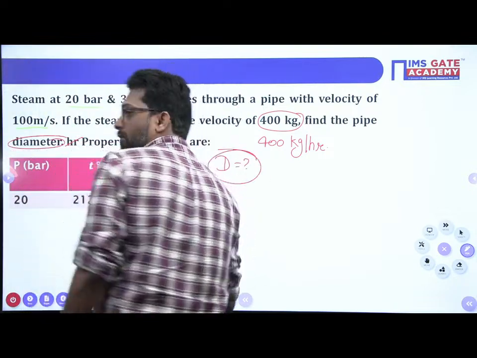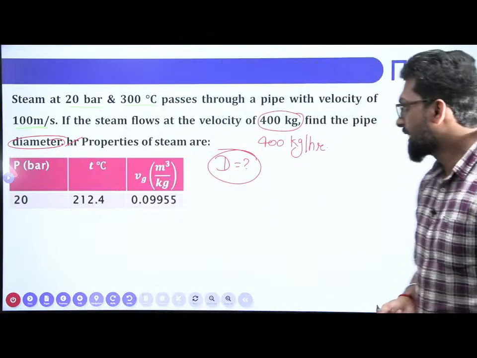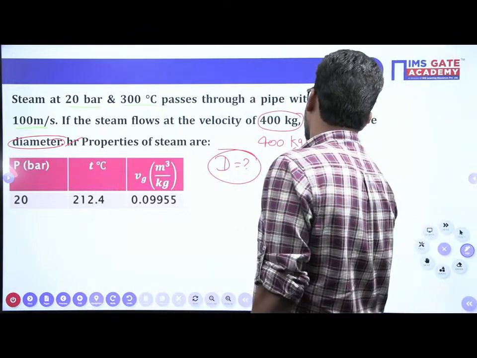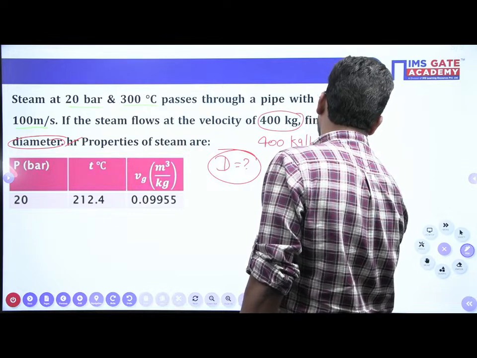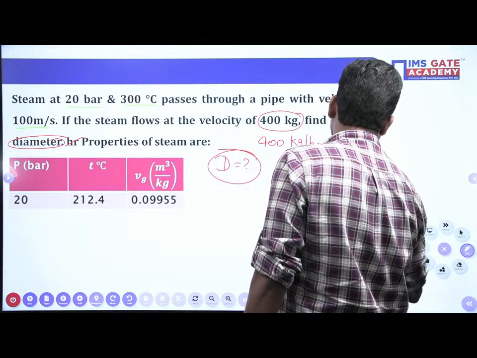What do you have to calculate? First calculate the discharge. After calculating the discharge, you have to use pi by 4 times d squared times velocity. So first find the velocity.